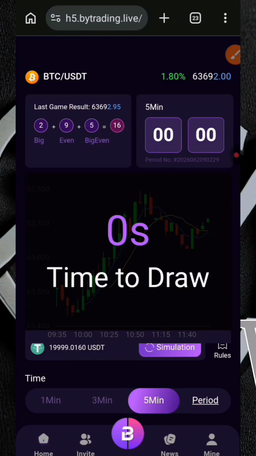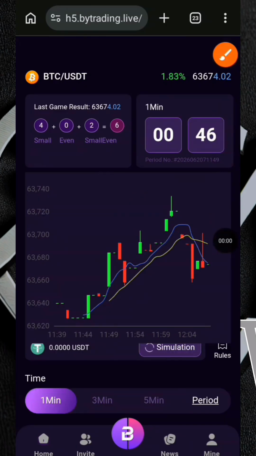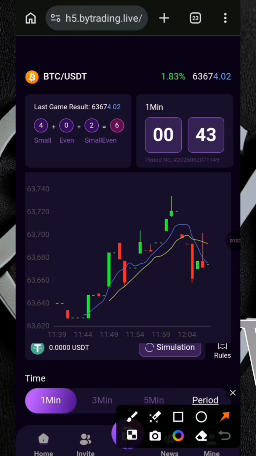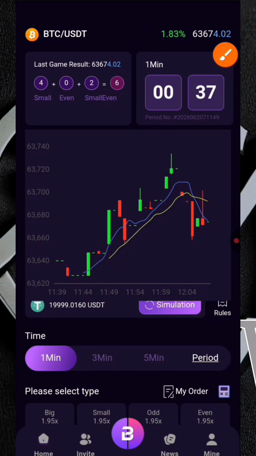So currently, guys, the countdown has finished, and as you can see, we resulted in a small even, which resulted in a loss. As I said earlier, it was a rough signal I used just to make an example, so that's probably why this particular trade resulted in a loss for me. I'm going to be stopping right here now, guys. On the next video, I'm going to be showing you how you can withdraw from your account.